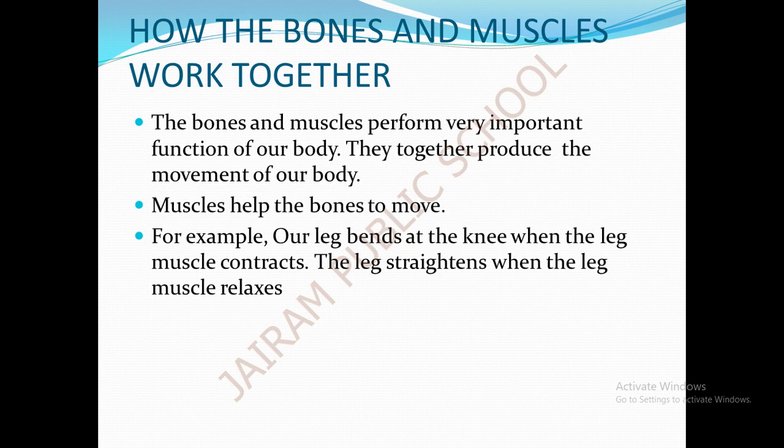How the bones and muscles work together. Now we are going to see how the bones and muscles work together. The bones and muscles perform very important functions of the body. Together they produce movement in our body. Muscles help the bones to move. When a muscle contracts, the bones are pulled close to each other at a joint. For example, our leg bends at the knee. When the leg muscle contracts, the leg bends, and the leg straightens when the leg muscle relaxes.